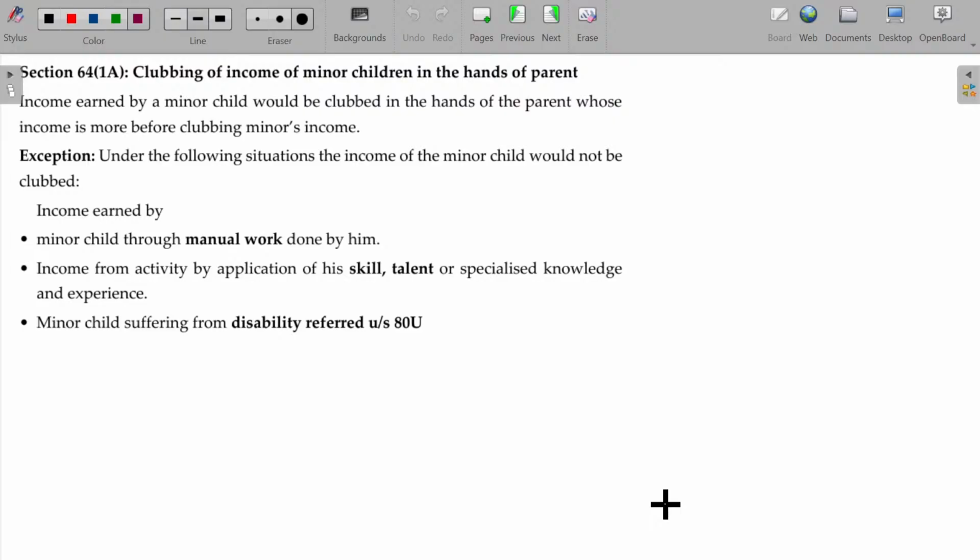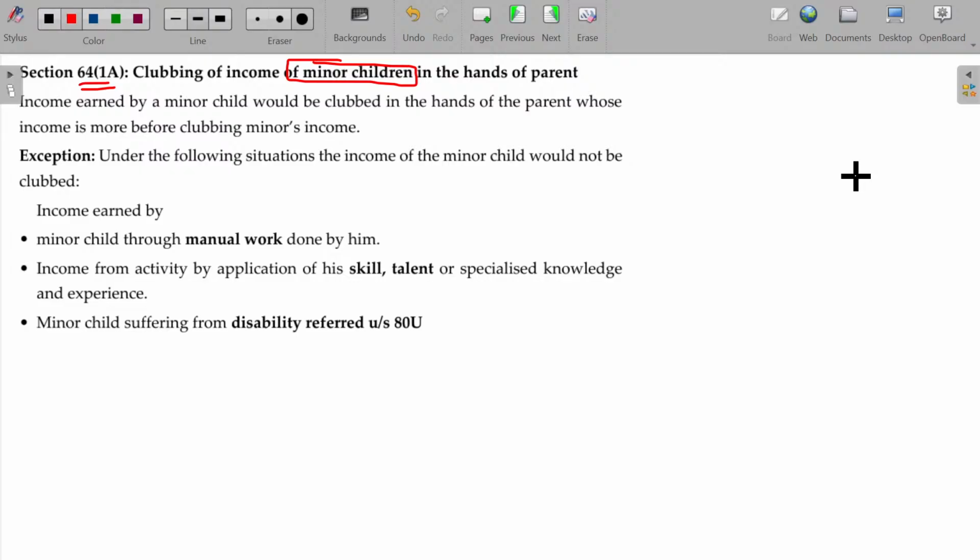Section 64, class 1A. Minor children. Very simple. Whatever income is earned by the minor children will be clubbed only in the hands of the parents, father or mother. Before clubbing, find out whose income is higher, and it should be clubbed in that parent's account. Once it is clubbed in the hands of either father or mother, continue to club in the same hand, unless the assessee satisfies or wants the other way. Is that okay? Very simple.